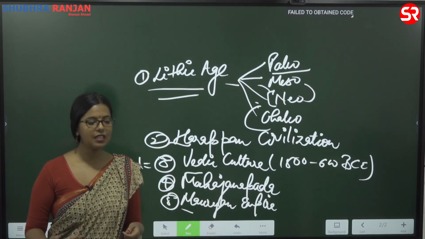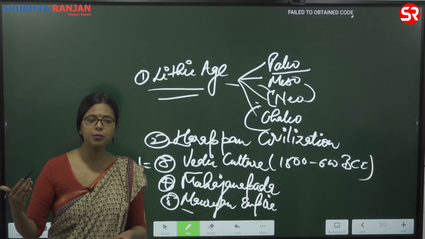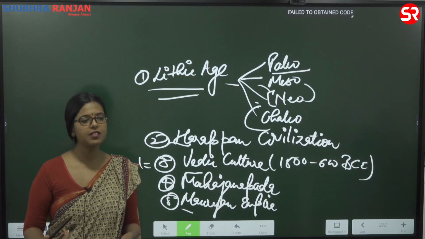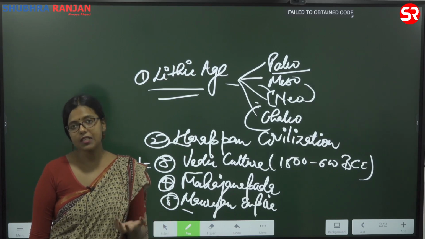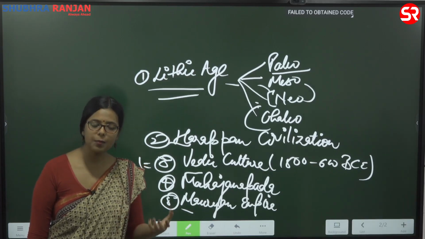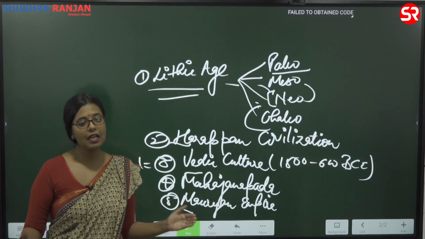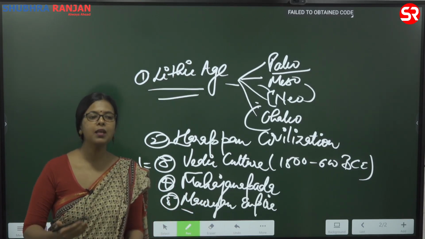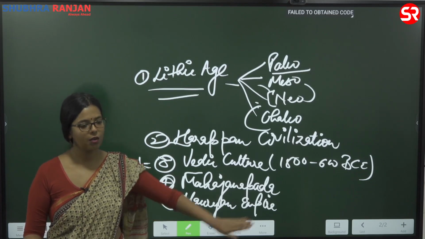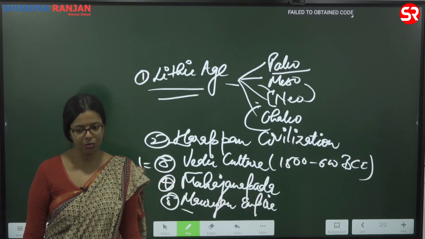After that, we will try to understand the economy, the polity, the society, religion, and culture at the time of the Mauryan Empire. What kind of people inhabited the Mauryan Empire, and how, when people of different identities meet, they make a cultural difference. That is something we are going to study.